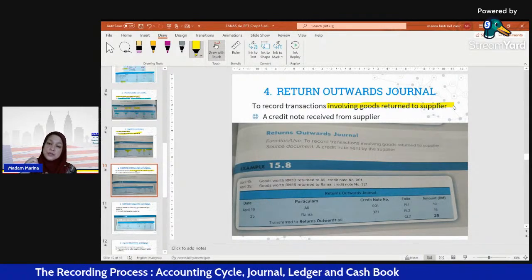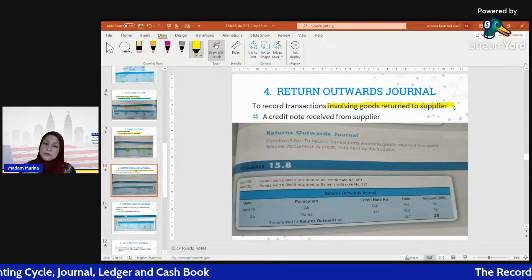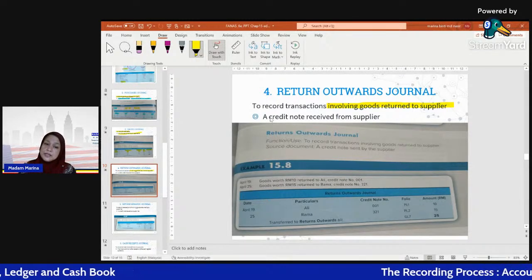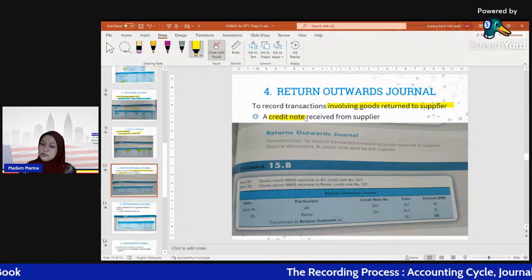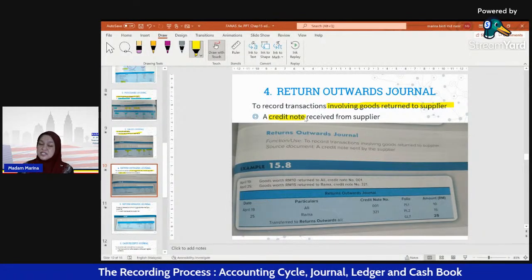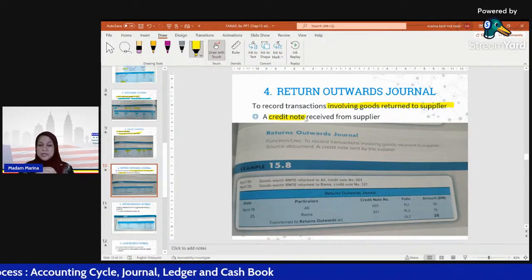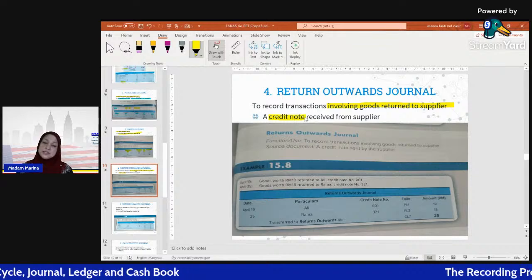That's why we need to return them to the supplier. So the supplier will give us credit notes. This is the source of document. Why a credit note? Because they want to reduce our debt. Kita punya hutang berbaki debit, so that's why dia bagi nota kredit to reduce our debt.